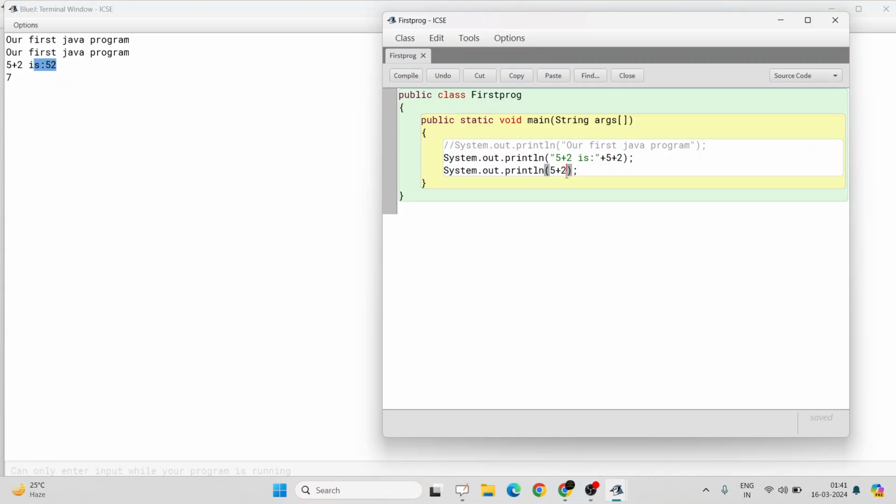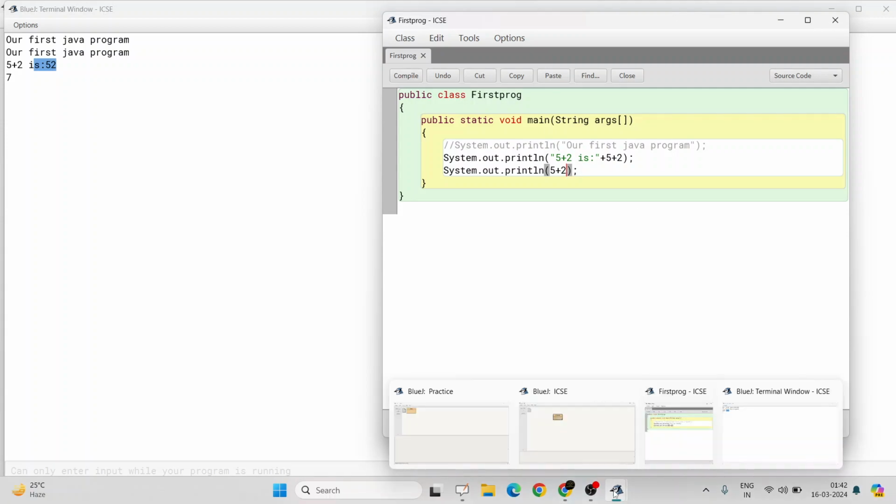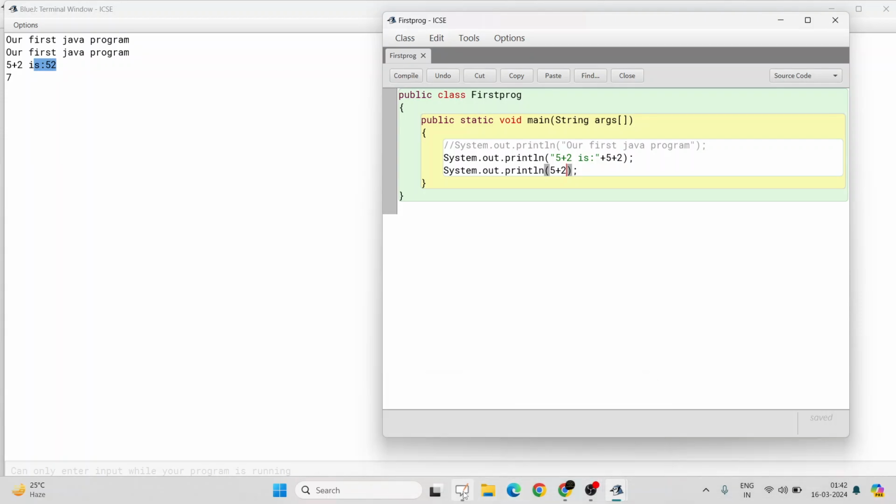Now these last 5 minutes may be difficult for you to understand, because what are those strings, what are those integers? You're not getting it, right? Don't worry, at the end of the session we will understand clearly what are strings and what are integers. Okay, so let's get back to our slides.